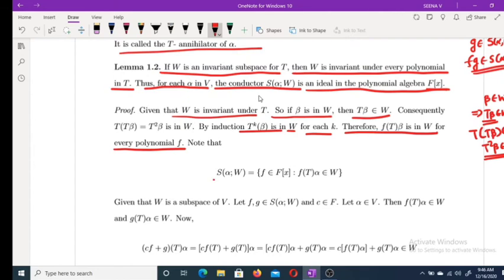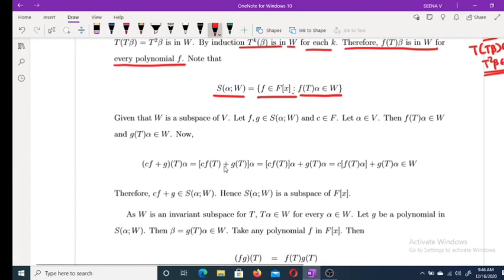Now what about S(alpha; W)? It is the set of all f belonging to F[x] such that f(T) alpha belongs to W. Given that W is a subspace of V, take some f, g belonging to S(alpha; W) and c belonging to F. Then f(T) alpha belongs to W because f belongs to S(alpha; W).